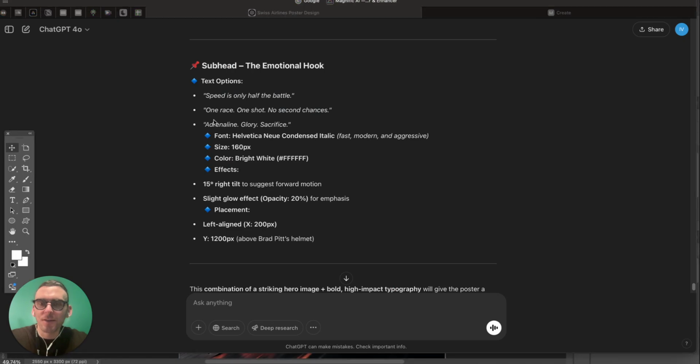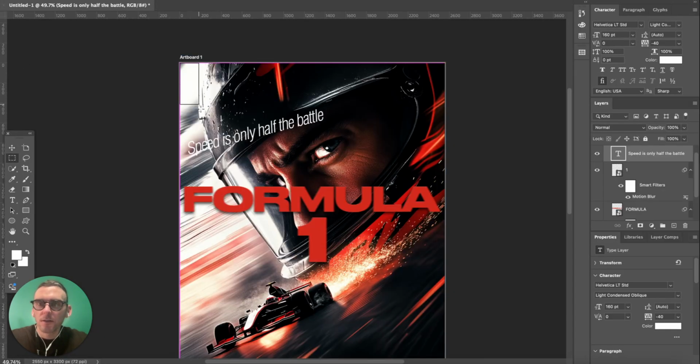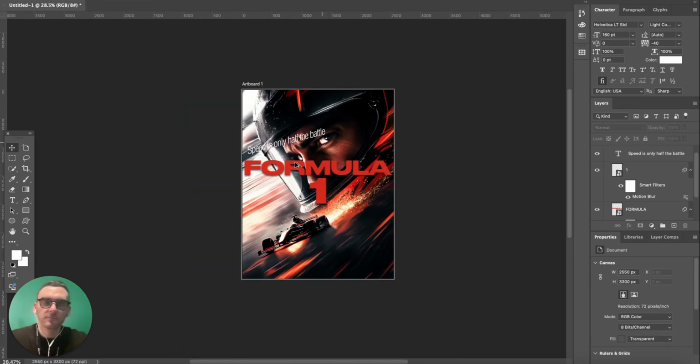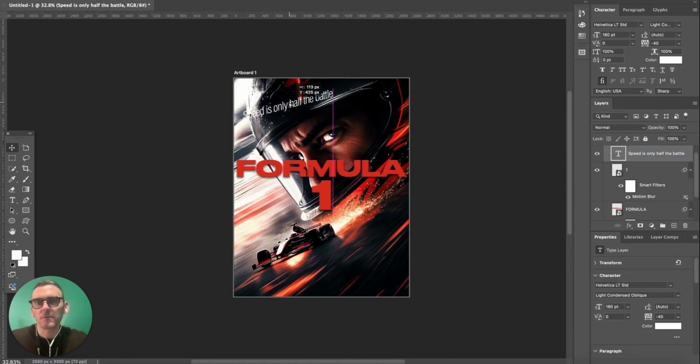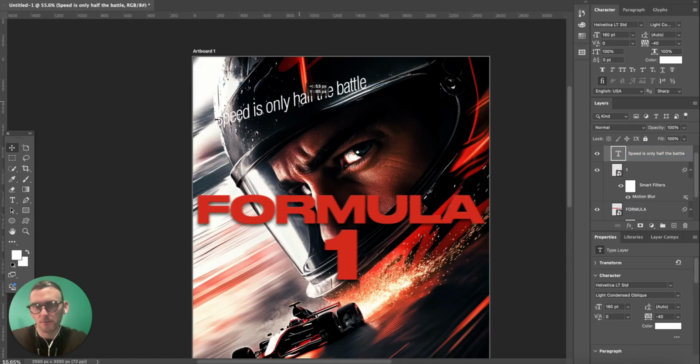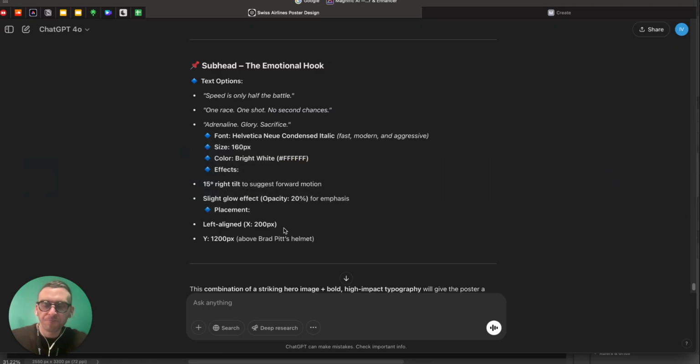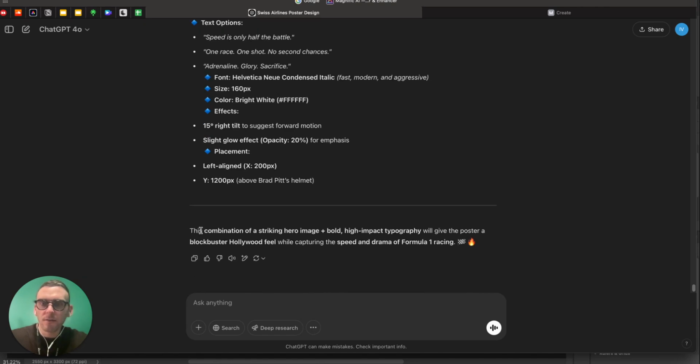So 200 pixels and 1200. Unfortunately, that's where the Formula 1 is located. Okay, let's say it's right above F to follow the exact instructions. Let's just say it's above because it's also not legible. But okay, speed is only half the battle. And I think this is it.